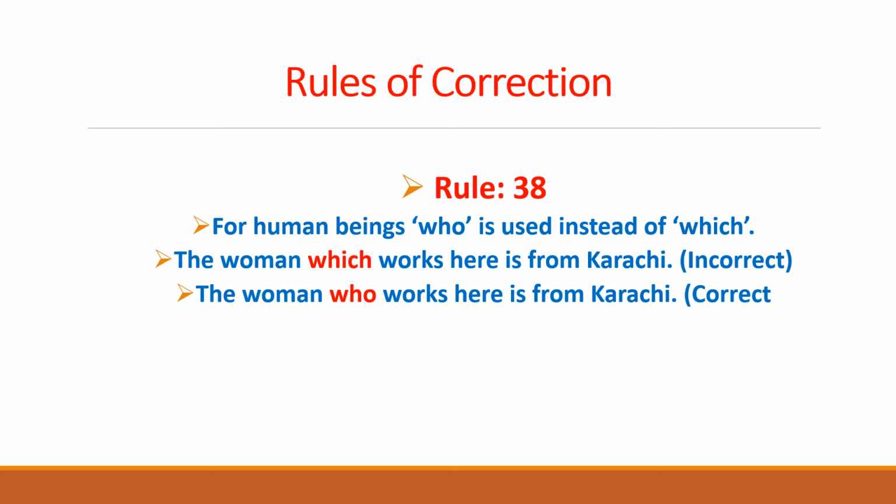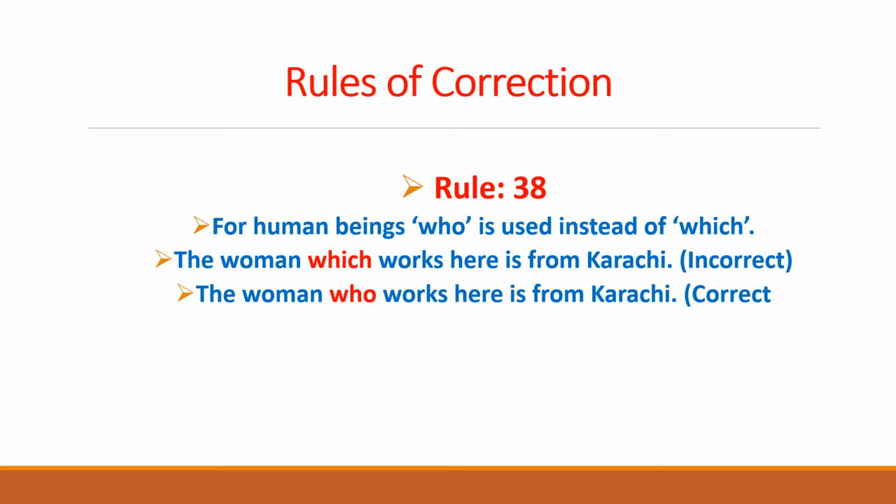Let's have example number one. The woman which works here is from Karachi. In this sentence, we can see that the woman has been used as a subject, and definitely it is a human being. So the pronoun which is the mistake in this sentence, because which cannot be used with human beings.